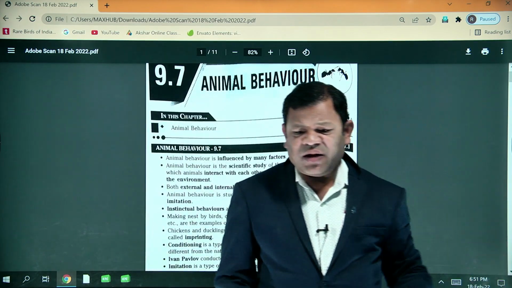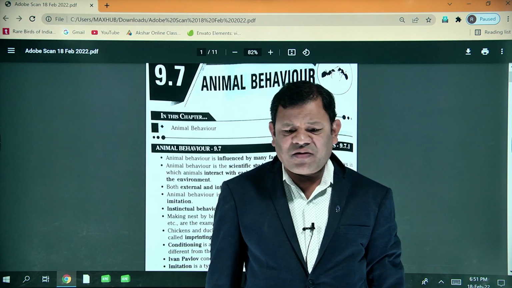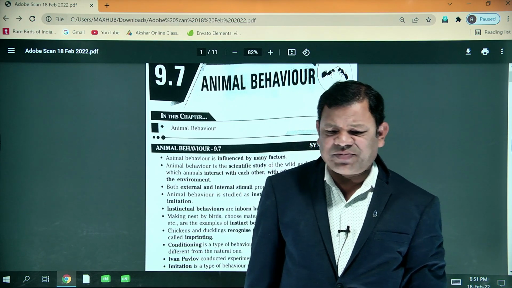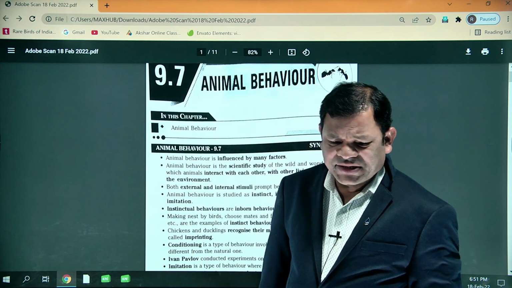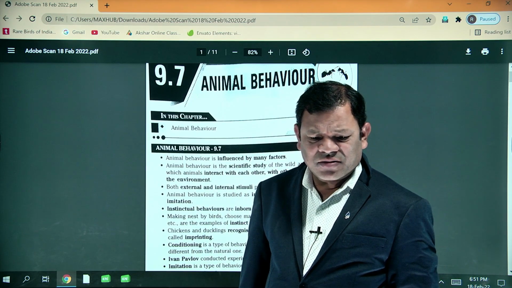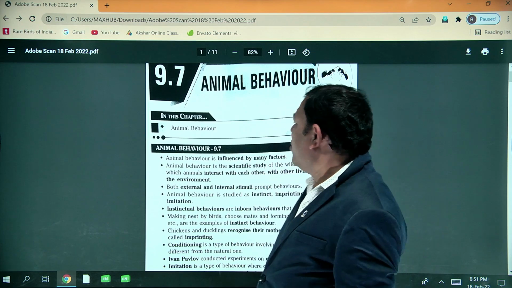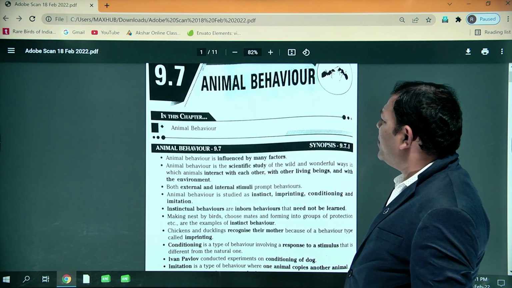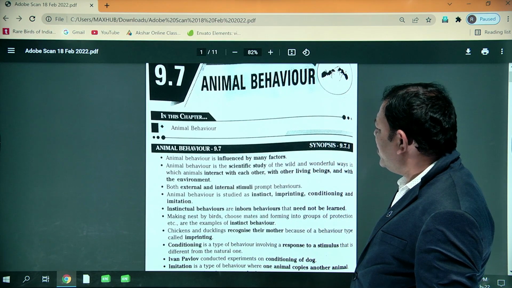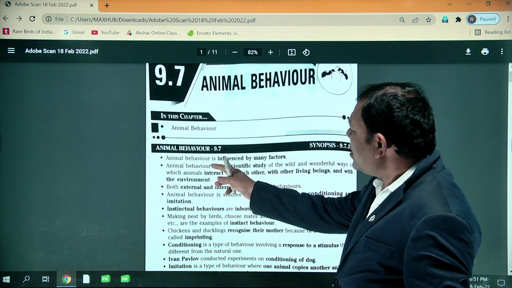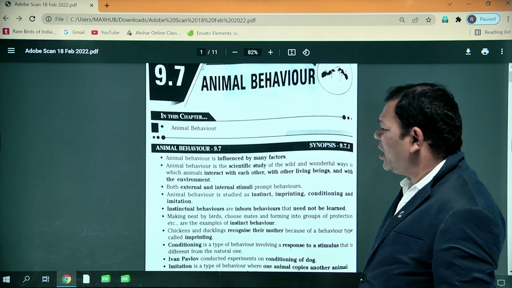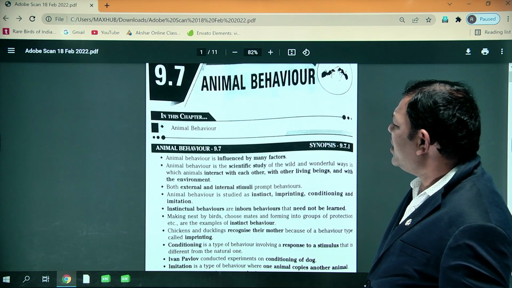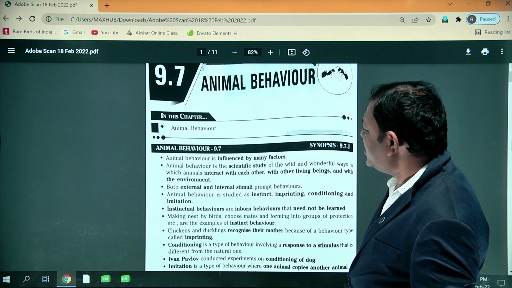Today's topic is animal behavior. After the sense organs, the next chapter is animal behavior. Animal behavior is also one type of science. Animal behavior is influenced by many factors.